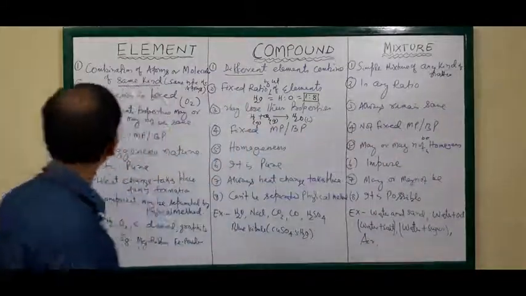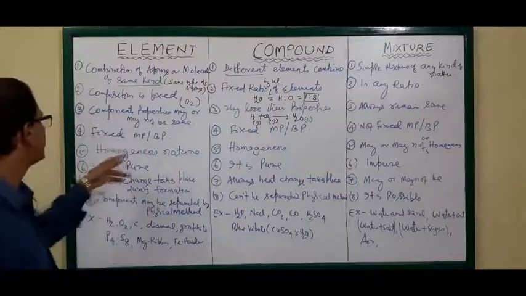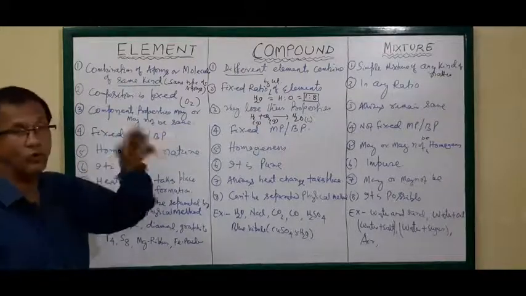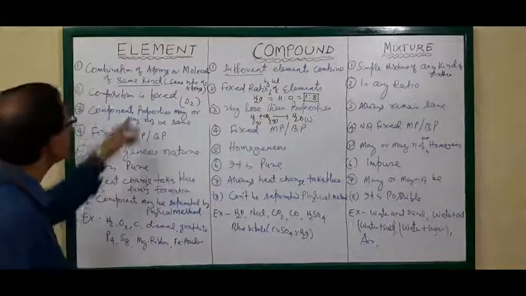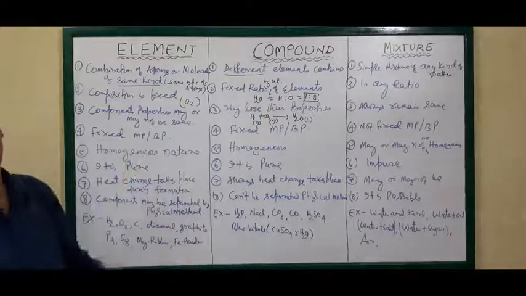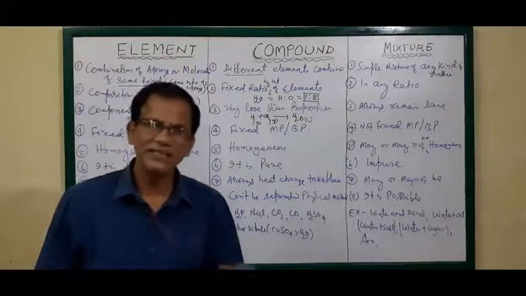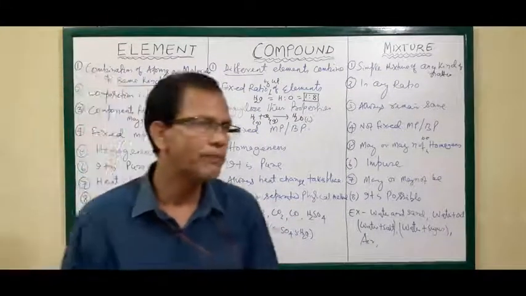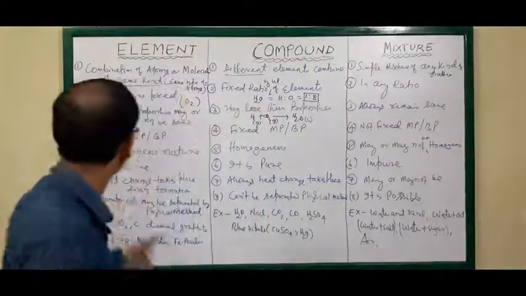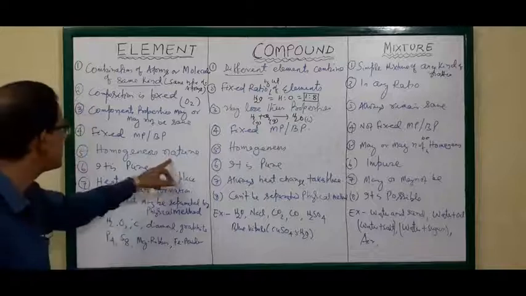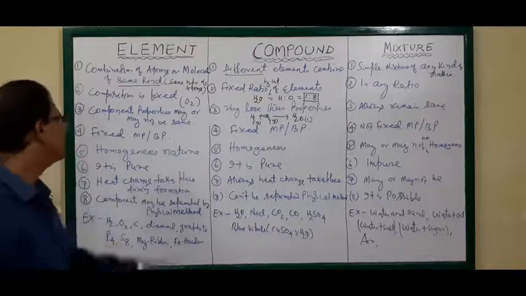Then another important property is regarding homogeneity, that is homogeneous or heterogeneous nature. All elements are homogeneous. If it is in the gaseous state, it is in gaseous form; if solid, in solid form; if liquid, in liquid form. That means always homogeneous nature, meaning uniformly distributed.